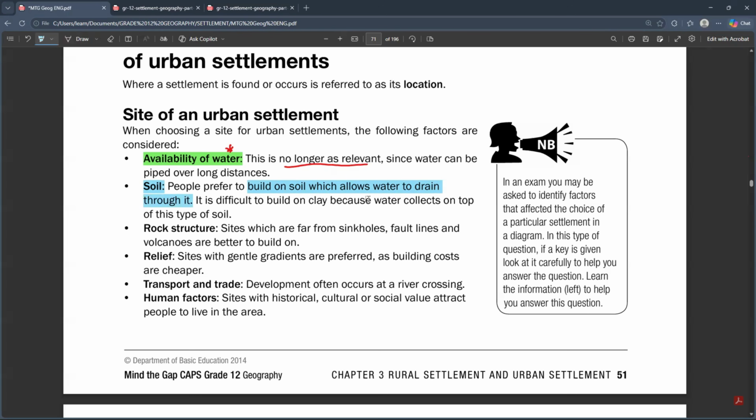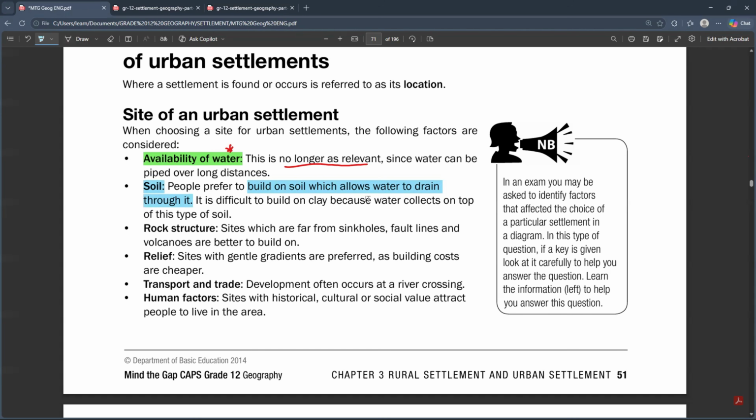You already know, guys, that we have different types of soils, and some soil is not able to absorb water in the right manner. For example, clay is not easy to absorb water. Clay is a type of soil that does not absorb water easily. It means that even when it rains, the water does not infiltrate into the soil. The water does not sink into the soil.